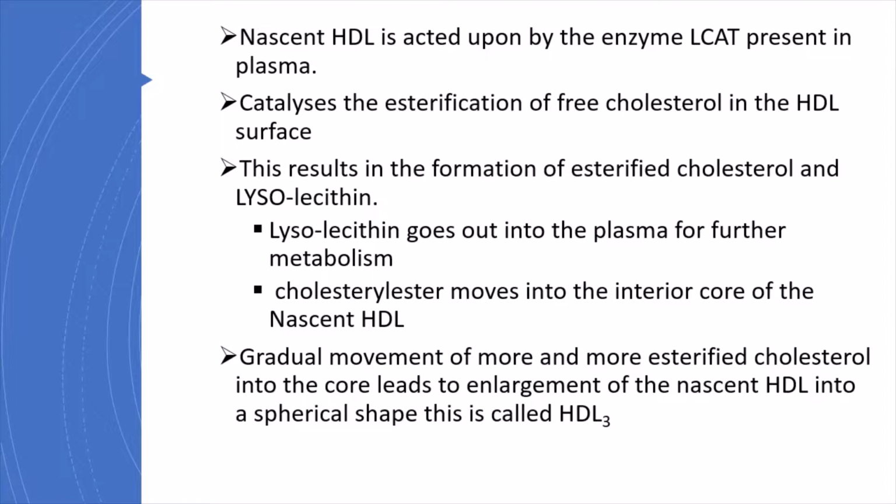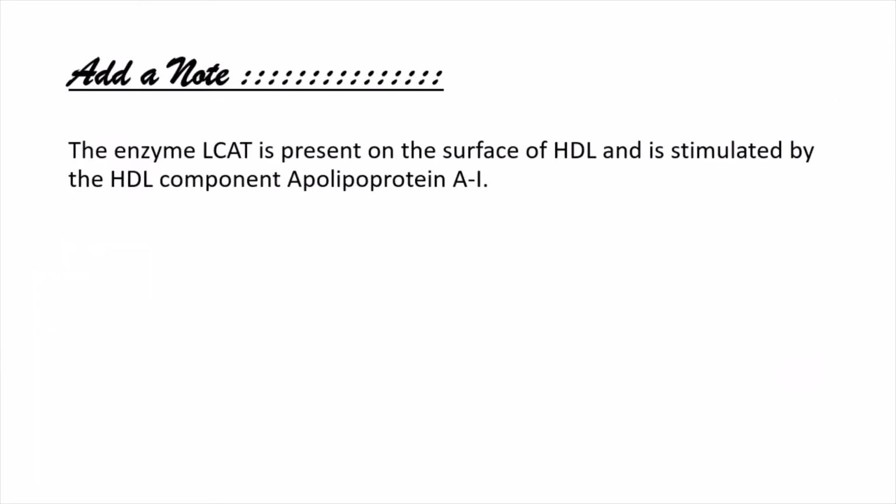Cholesterol ester moves into the interior core of the nascent HDL. The gradual movement of more and more esterified cholesterol into the core leads to the enlargement of the nascent HDL into a spherical shape. This is called HDL3. You must know this, that the enzyme LCAT is activated by a very important apolipoprotein, and that is apolipoprotein A1.